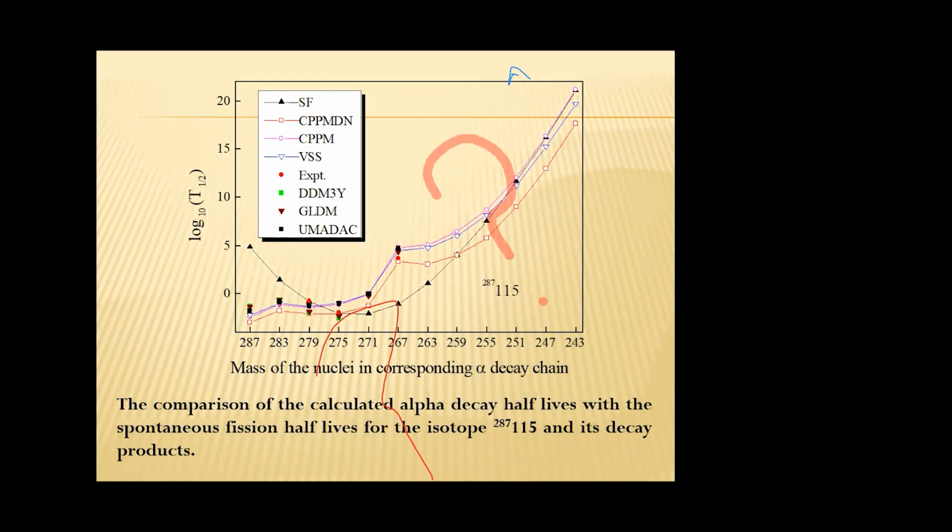So daughter also emit alpha particle. Next, the granddaughter 279. Here also alpha half-life is less than spontaneous fission.